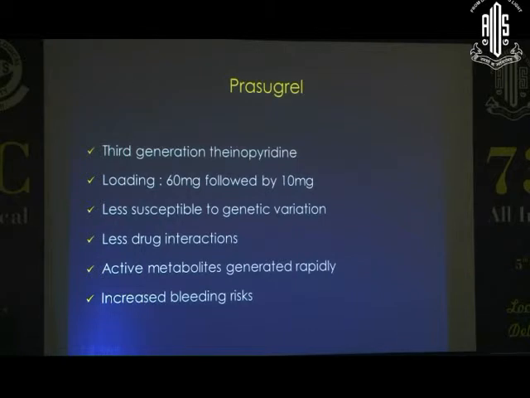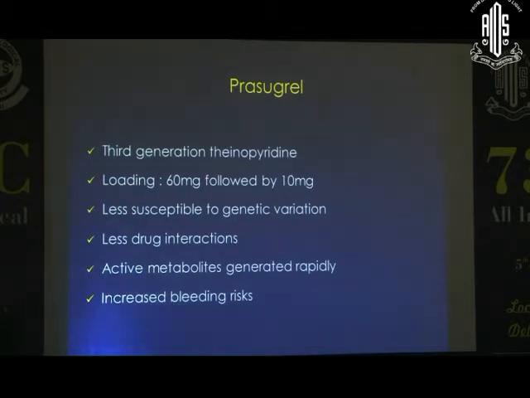Prasugrel is the other, a third generation thienopyridine group. They say that the efficacy for protection is much better than the previous group, particularly clopidogrel. However, as per the literature studies available to us now, the incidence of bleeding is slightly higher compared to the previous.